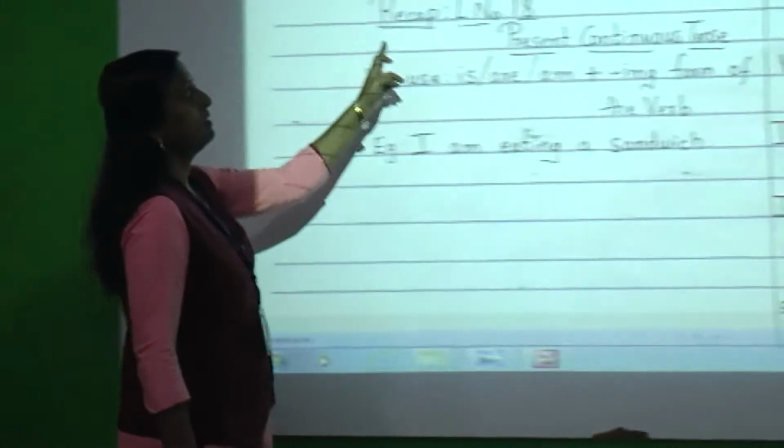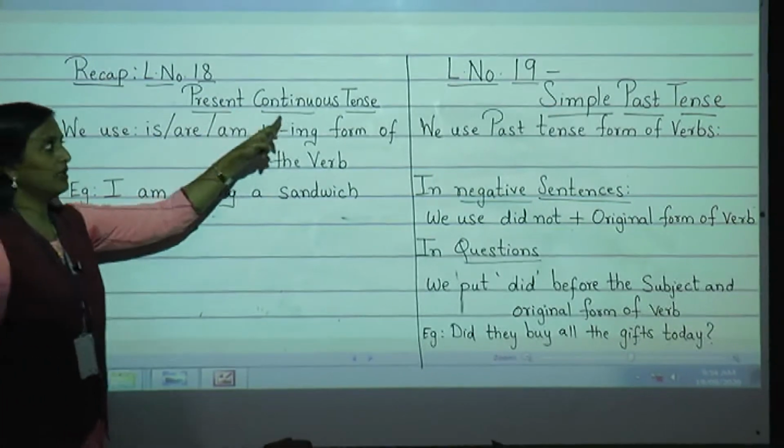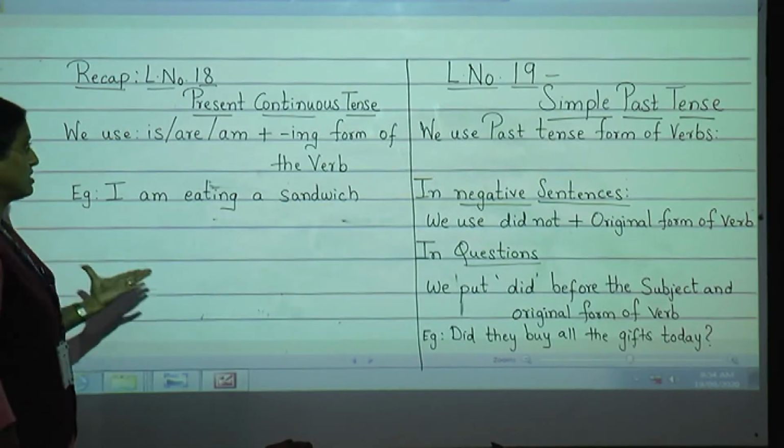So students, do you remember what we have learnt in the last session? Yes, we have finished with our lesson number 18, that is present continuous tense, which tells us the action that is happening now. Okay, so we will just see the recap. Recap was lesson number 18, present continuous tense. This was the thing which we have done in our last session.